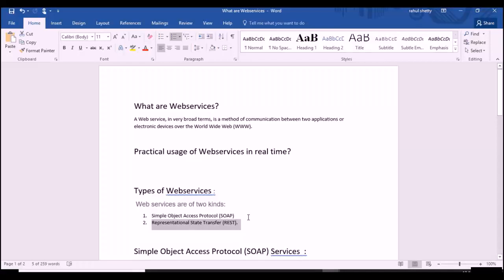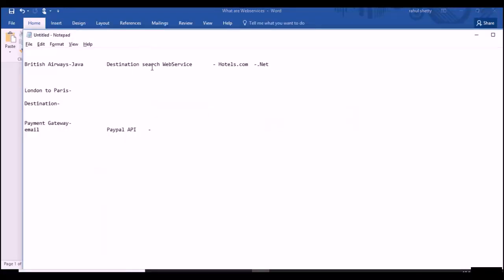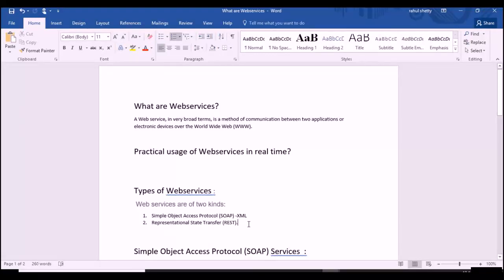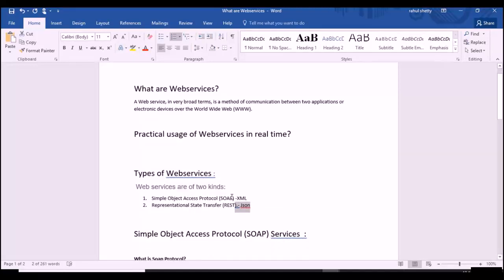There I will start from an introduction of what REST services are and how to deal with them. Basically, the SOAP protocol uses XML as an underlying language for sending a request to a service and getting a response back to the website, whereas REST uses JSON as an underlying language. So for the first part, let's focus on SOAP services, and how requests are sent through XML and how we get responses.